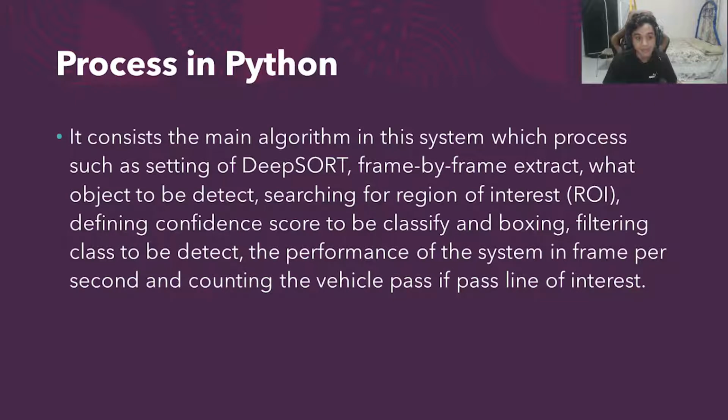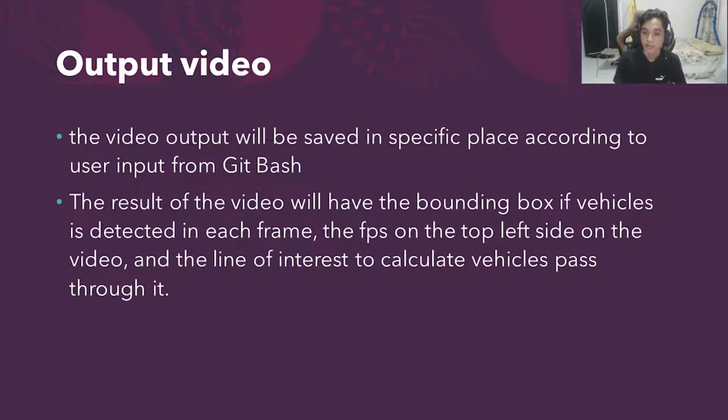It contains the main algorithm in the system, which handles processes such as the setting of DeepSORT, frame by frame extraction, what object to be detected, searching for region of interest, defining the confidence score to be classified and boxed, filtering the class to be detected, the performance of the system in frames per second, and counting the vehicles that pass the line of interest. After being processed in Python, the system will then output a video in the specific place according to the user input.